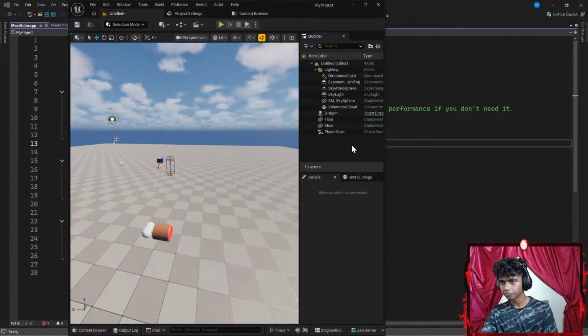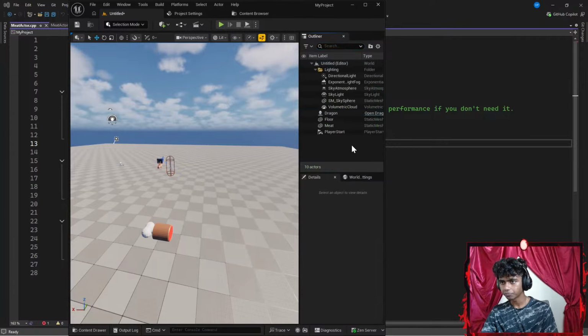Hold on, guys. Oh, I see. My bad, guys. From my content drawer, I have to go to my C++ classes. I'm going to drop my actor here. Okay, so I have my meat actor up there. Let me get close to it. There, do I see it somewhere? Okay, let's go ahead and get it here. There we go.